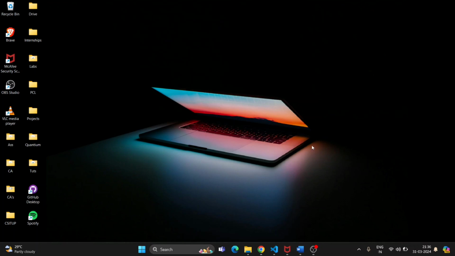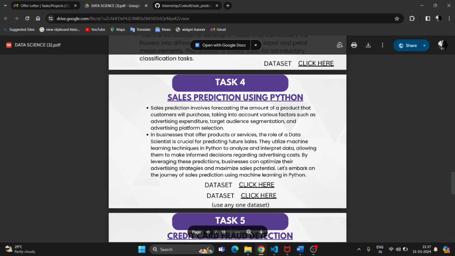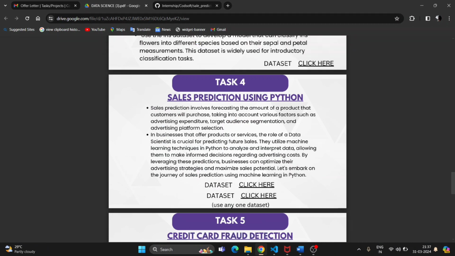Today I am continuing my Codesoft internship, and this is my task 2. This is my offer letter from Codesoft, and task 2 was movies prediction. I am stuck on some code, I am getting an error, so I am continuing with task 4.